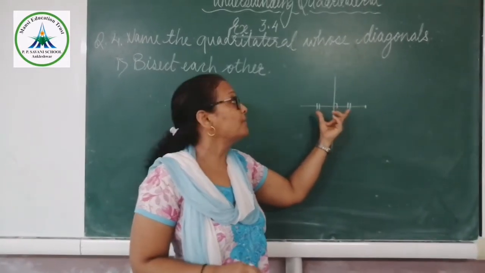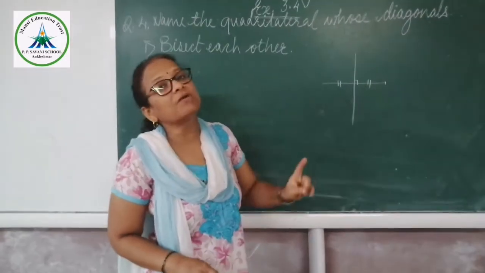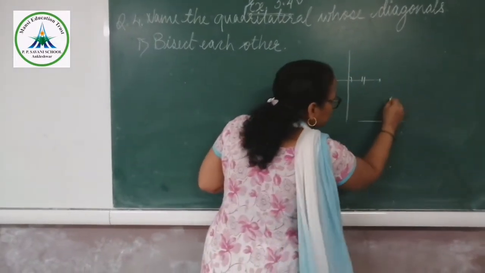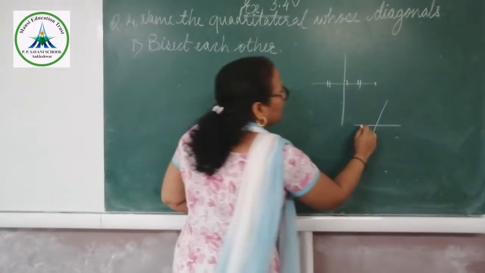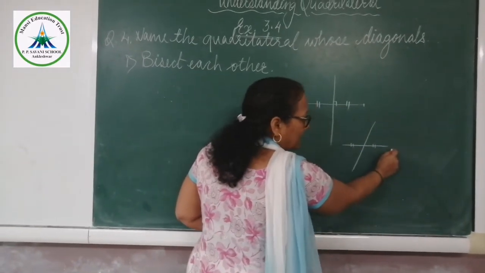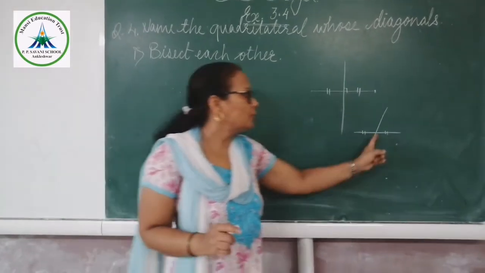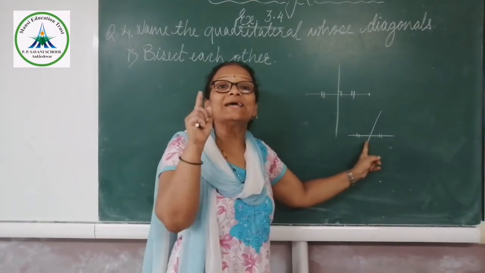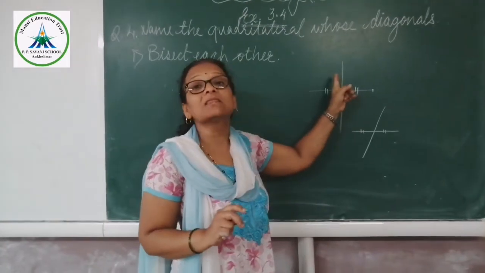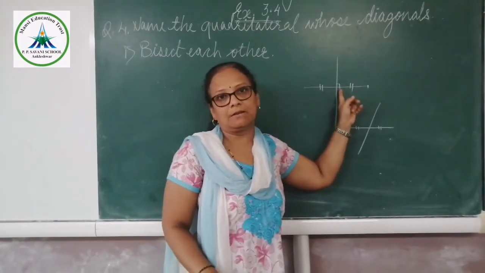But if it divides it into two equal parts without forming a 90 degree angle, it is called only a bisector. Here it is called a perpendicular bisector because it forms a 90 degree angle.